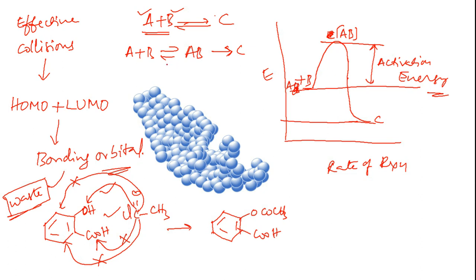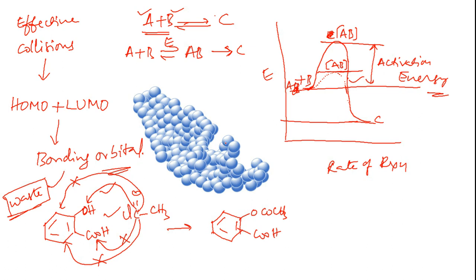But when you have an enzyme here, what is happening? Let's say in traditional catalysis also, the energy needed for achieving the transition state reduces significantly. So what is the reason the activation energy is actually reduced?